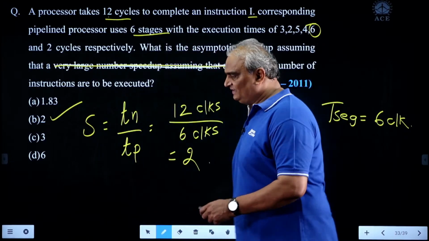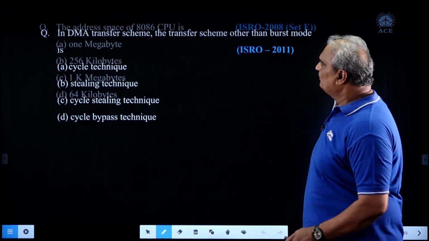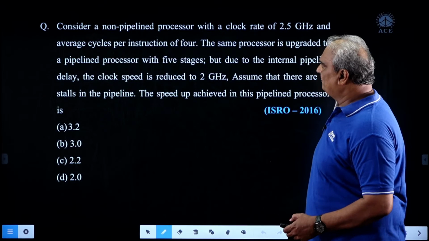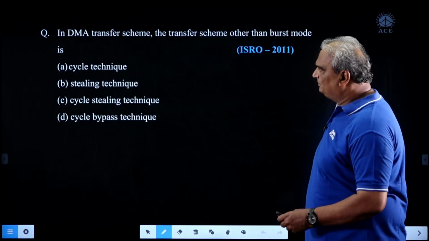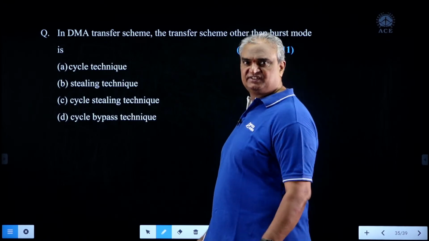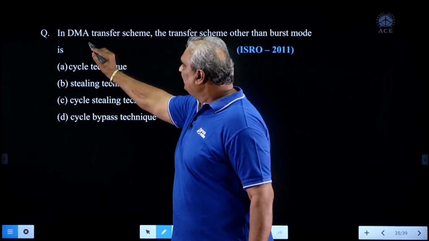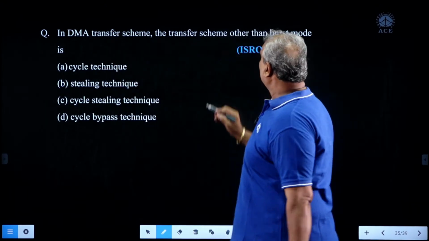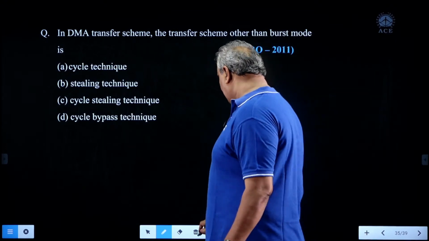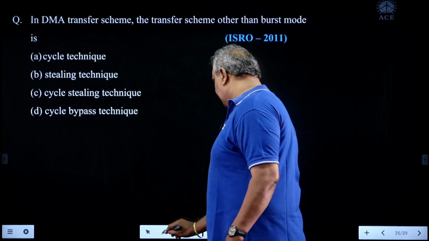Okay. Next, compared to IO organization and control unit design, here it is better to discuss the microprocessor questions. Before that, one excellent question is there on IO organization. Look here. In the DMA transfer scheme, which transfer scheme is other than the burst mode? DMA means direct memory access. DMA can be operated in 3 modes.